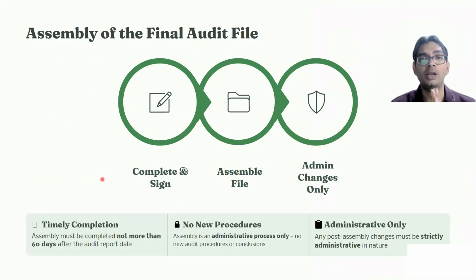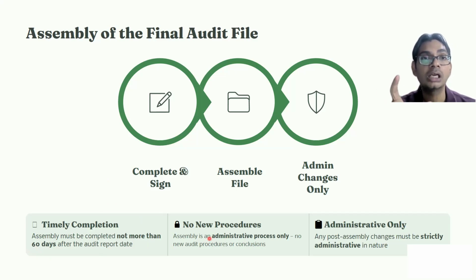So likewise, for an audit which we have taken, say, 15 days to complete, we have collated the audit file, we have documented all the evidences that we have obtained, and we have made a final audit file. That audit file has to be completed in all respects. But yes, there is a timeline in the law within which it has to be completed. So assembly of the audit file has to be completed within 60 days from the date of signing of the auditor's report. Why I'm stressing 60 days is that this is specified by the law, right? So the assembly has to be completed within those 60 days.